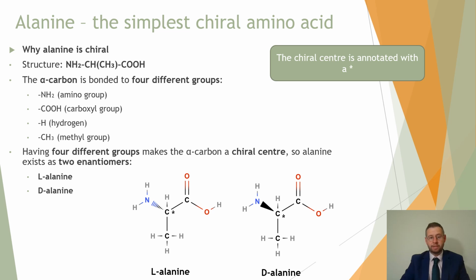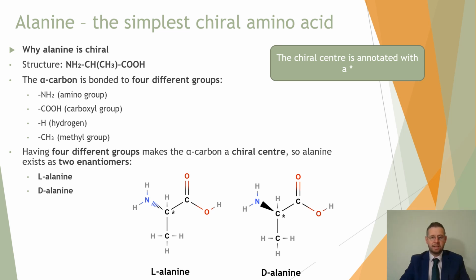But if we go to the next amino acid in the tree of complexity, alanine, it's an alpha amino acid, and the carbon right there, immediately adjacent to the carboxylic acid group, you can see that it is attached to four different groups. It's got an NH2 group to the top left, a carboxylic acid group to the right, a hydrogen as well, and the methyl group sticking out the bottom.